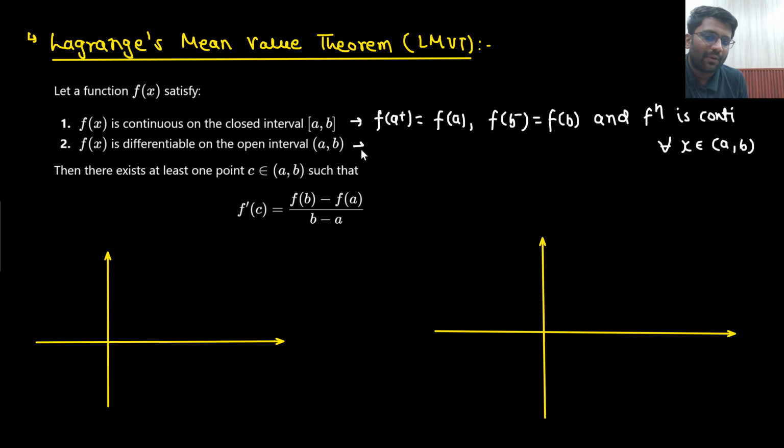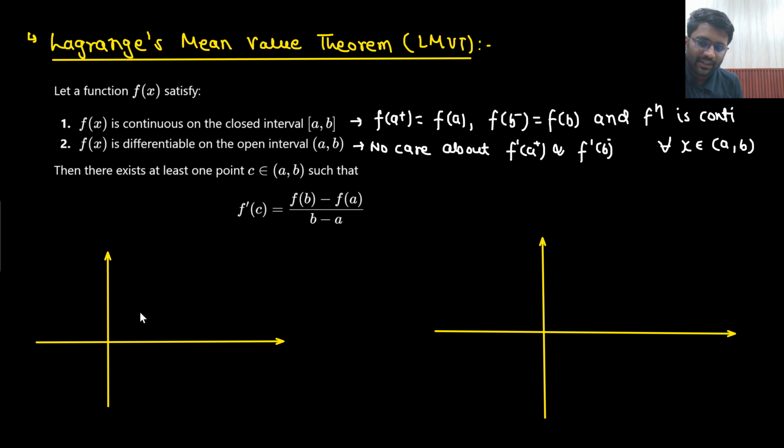You don't need to care about f dash of a and f dash of b. What is the meaning of differentiable in the open interval? That means it should be differentiable at all the points between a to b, but we will not care about f dash a plus or f dash b minus. Although b minus will be belonging to this interval, although a plus will be belonging to this interval, we will not care about them. This we have already studied.